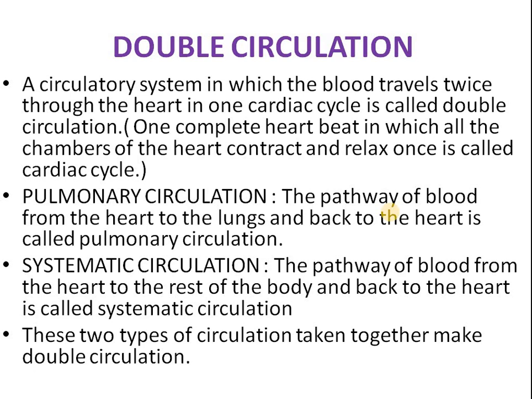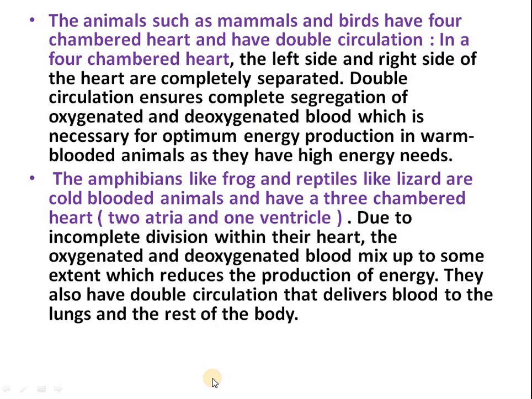One is pulmonary circulation, in which the blood from the heart goes to the lungs and back to the heart, and the other is systemic circulation, in which the blood goes from the heart to the rest of the body and then back to the heart. So due to these two types of circulation taken together, double circulation takes place inside the human body. Clear? Animals such as mammals and birds have a four-chambered heart and have double circulation.